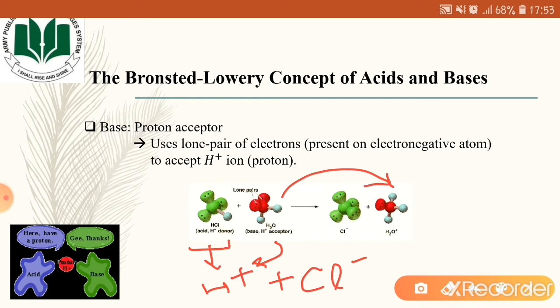The lone pair present on the oxygen atom of the water molecule is used to take the hydrogen ion. Since there is a positive charge on the hydrogen ion, the water molecule after taking the hydrogen ion has been converted into hydronium ion with a positive charge.